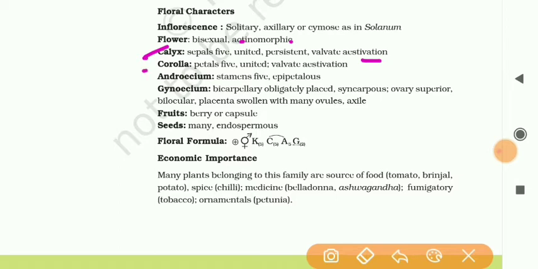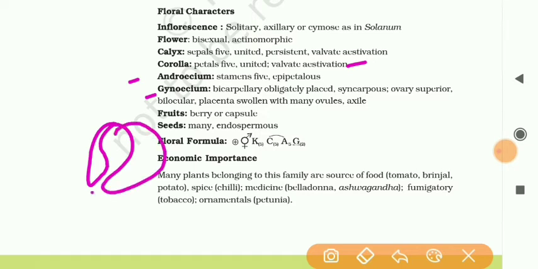Second thing is corolla. Number of petals is 5. It's also united and also valvate estivation. Androecium: 5 stamens and epipetalous. Next thing is gynoecium. Bicarpellary means the number of carpels is 2. Syncarpous means both are attached to each other.